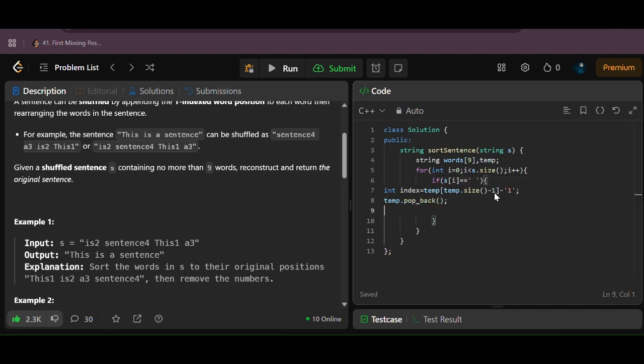Then words[index] equals temp, then temp dot clear. Otherwise, else temp plus equals s[i].